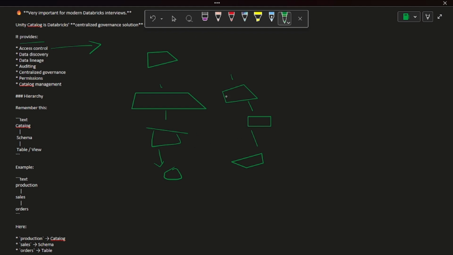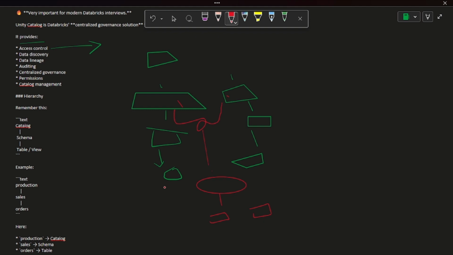But after Unity Catalog, now it is easier. How it works is, we have workspace 1 and workspace 2, and on top of these two workspaces we have a single Unity Catalog, where we can define all the access related things for multiple users.